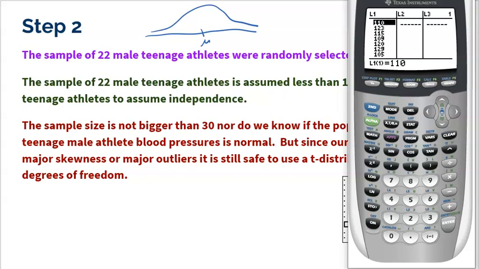Now we just have to make a histogram. Quickly, how do we make a histogram? Hit y equals. First and foremost, make sure you have no equations typed into y equals. Then we actually have to go to our stat plots, which is second y equals. Go to plot 1, turn it on. Then we're going to select a little histogram because we want to make a quick little histogram of our data just to make sure there's no major skewness or outliers.